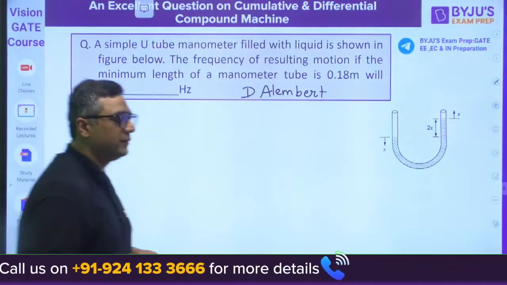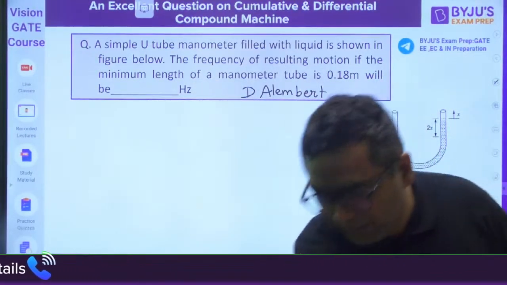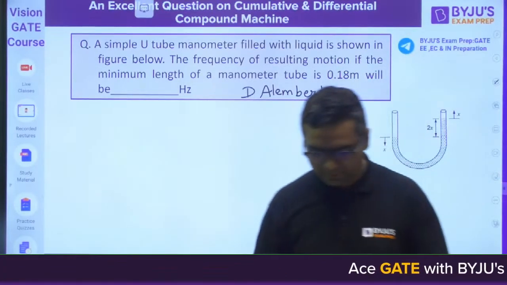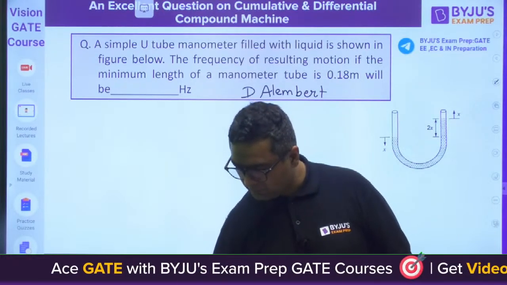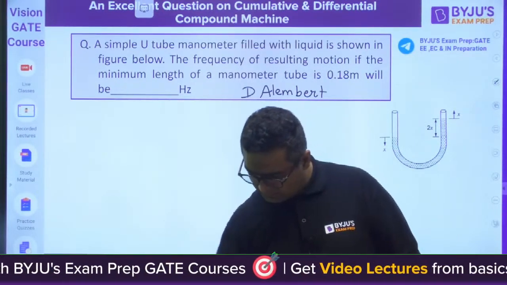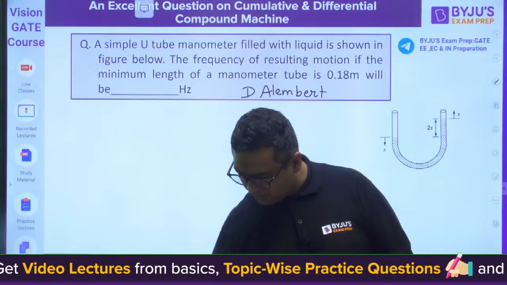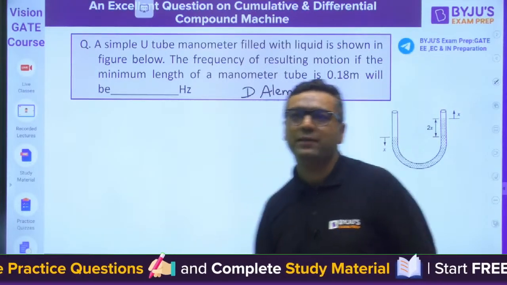Tell me, guys. This is a numerical answer type question. I have already calculated the answers for you, so if you tell me, I will match the answer. Solve it and tell me the answer, then I will match it. Here calculations are required. It is a numerical answer type question.